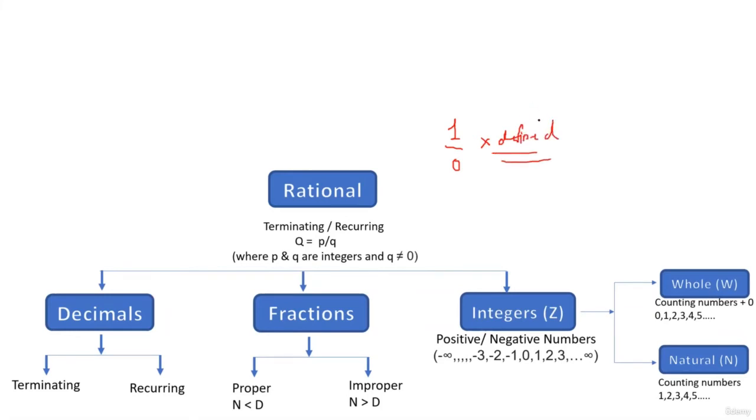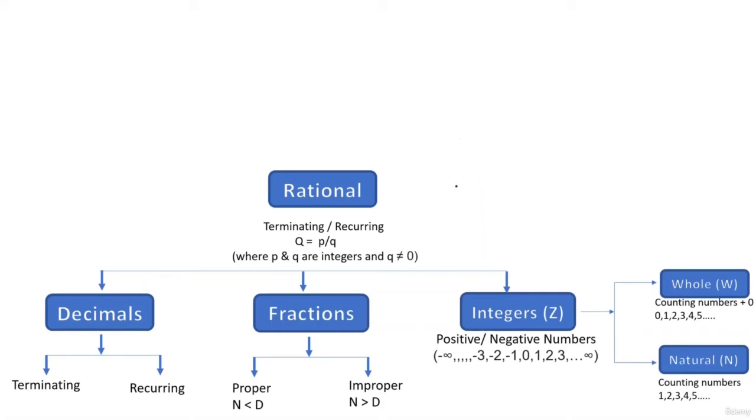Okay. So when Q becomes 0, the entire fraction P by Q becomes not defined. Hence, Q should not be equal to 0. All right. Now, P by Q में P और Q integer होने का meaning ये है कि by taking any values of P and Q, you can get all the categories of numbers we have discussed so far.